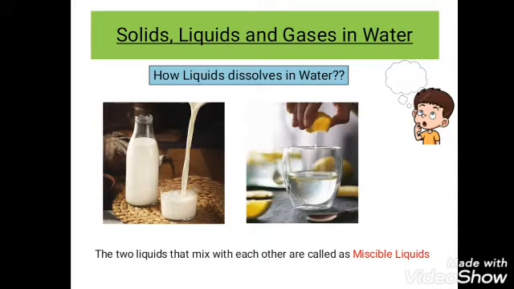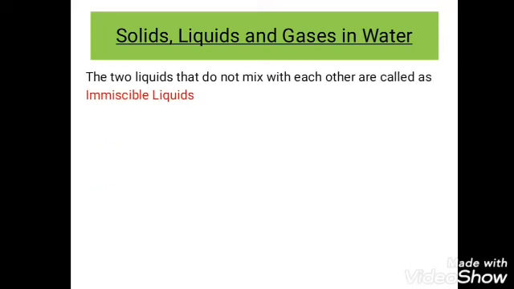For example, here you can see when milk is mixed with water, they dissolve completely. Similarly, when lemon juice is mixed with water, they dissolve completely. Right? Yes. However, when two liquids mix together such that they do not dissolve completely in each other, they are called immiscible liquids. The two liquids that do not mix with each other are called immiscible liquids.